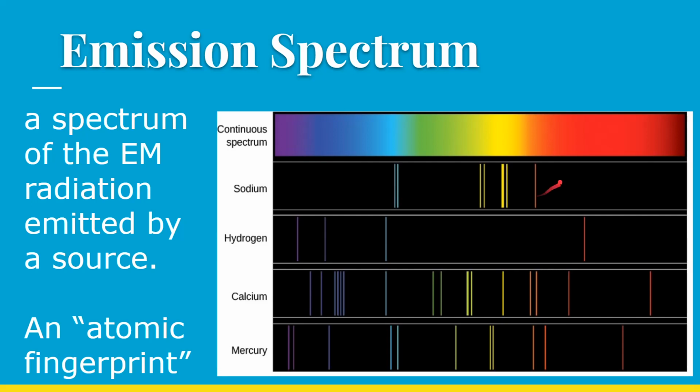And you see these bands that represent the different energy changes that happen whenever electrons become excited and fall back down. Same thing with hydrogen, calcium, and mercury. This is known as an emission spectrum, and you can use it to identify an element if you're looking at something and you don't know what it is, or if it's a mixture of things and you're trying to figure out what's in it. This is actually used a lot in astronomy to figure out the composition of stars, that obviously you can't test because you can't get to the star and take a sample. So they will use emission spectra to figure out what elements compose that star.